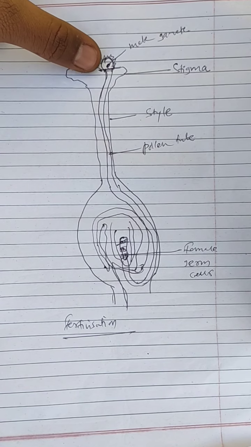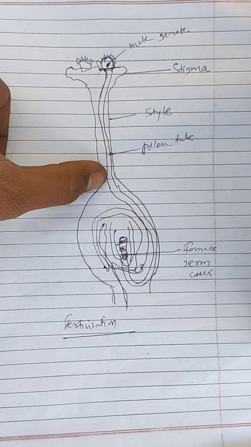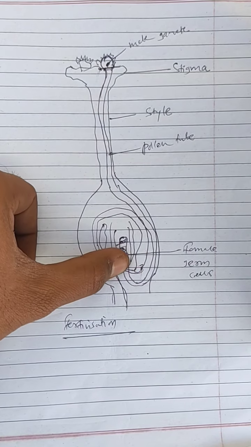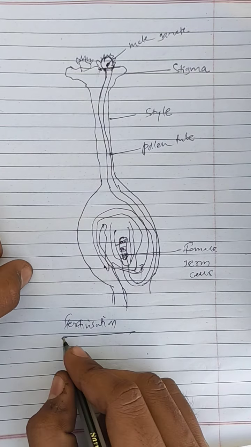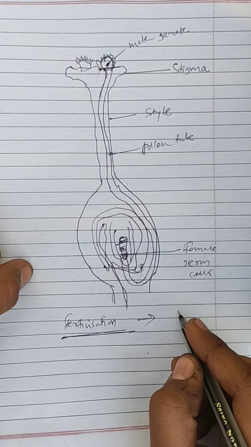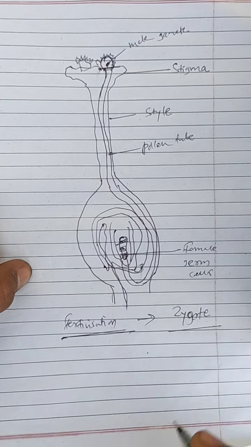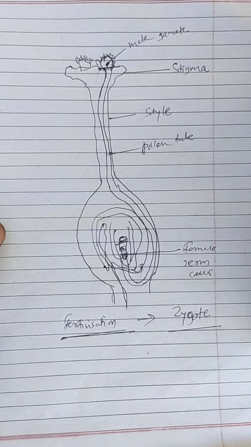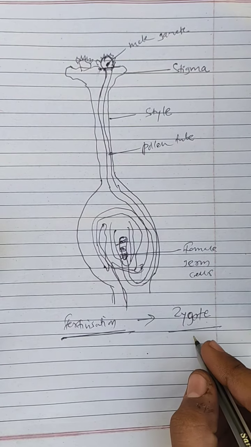The pollen grain stays here, only our male gametes get transferred via the pollen tube into the ovary to fertilize our female germ cell. When fertilization occurs, we know that by the fusion of male and female germ cells, a zygote will form.